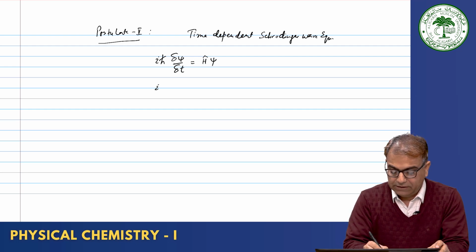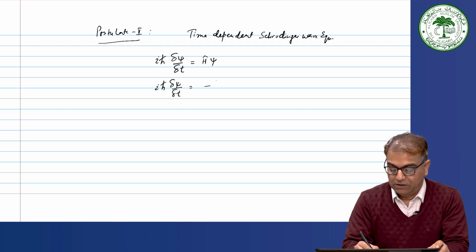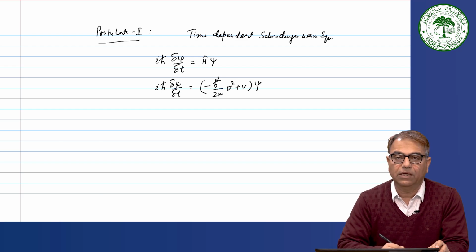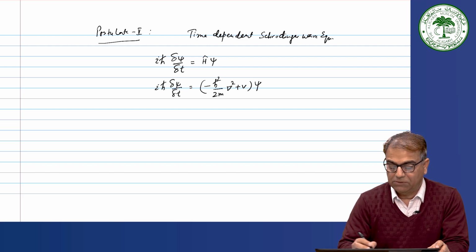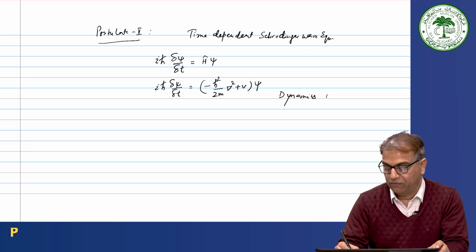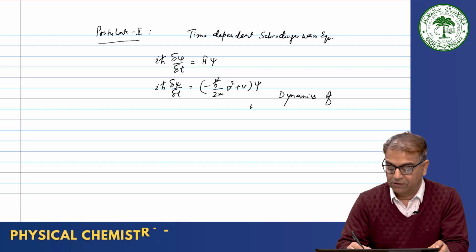Or you can write this as i h cross del psi by del t equals H psi, and now what is H? Hamiltonian: minus h cross square divided by 2m del square plus V, into psi. So, this talks about the dynamics of the system, how with passage of time the wave function will change, dynamics of wave function.